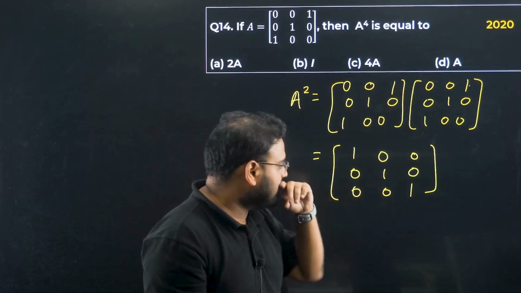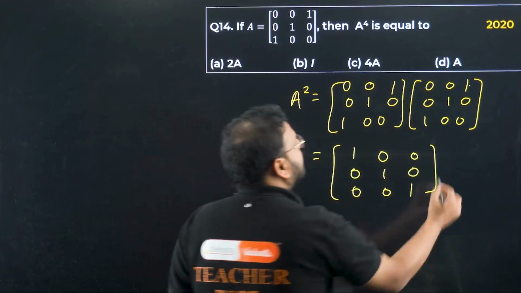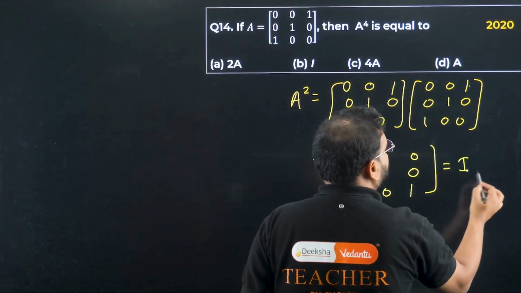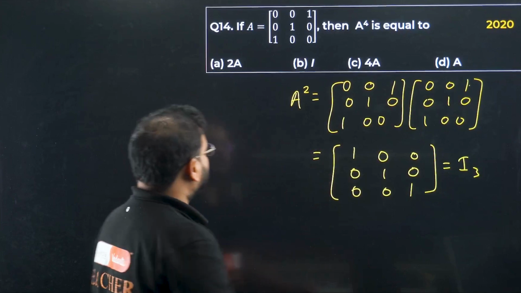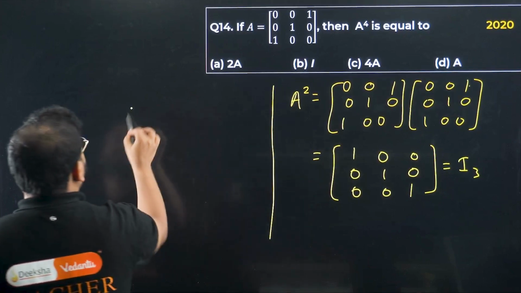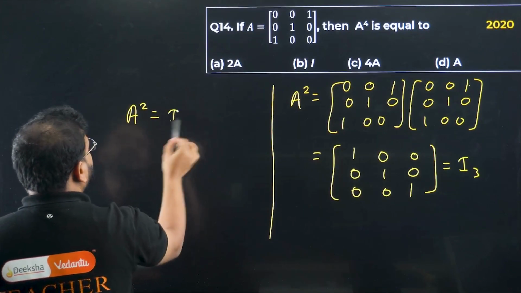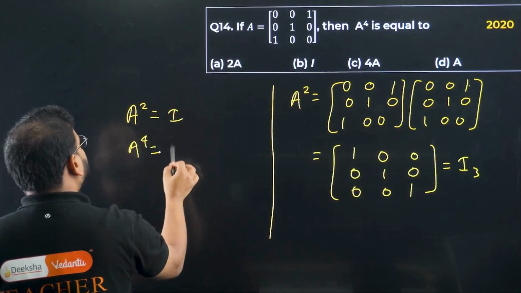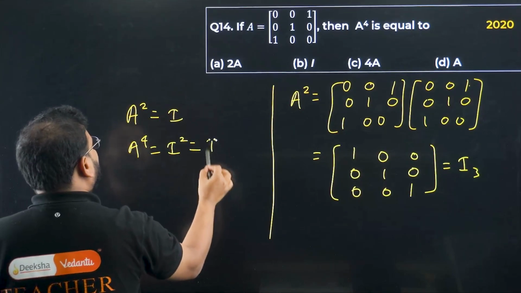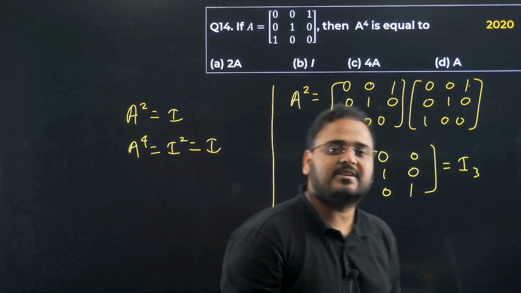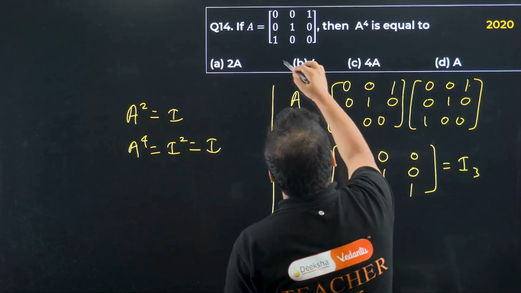Over here, it's a 3 cross 3 matrix. What is the answer going to be? Here we have, sir, the identity matrix of order 3. If A square is I, A power 4 will become I square. What is that? I only, right? Square of the identity matrix remains itself. Option is B.